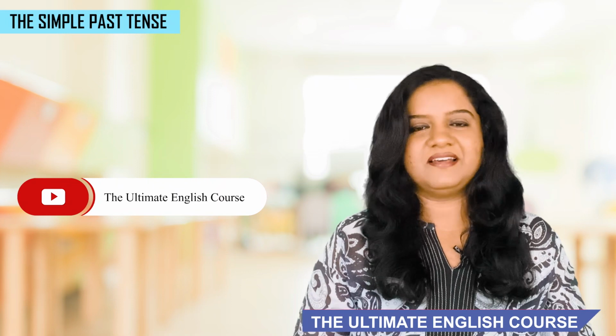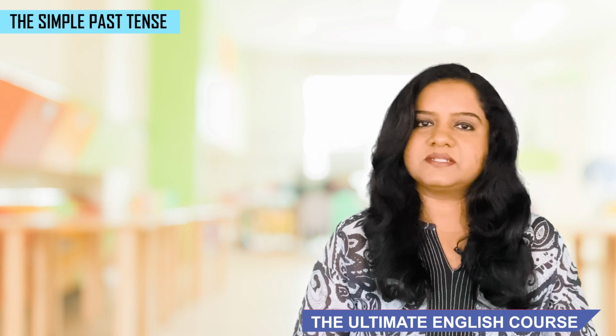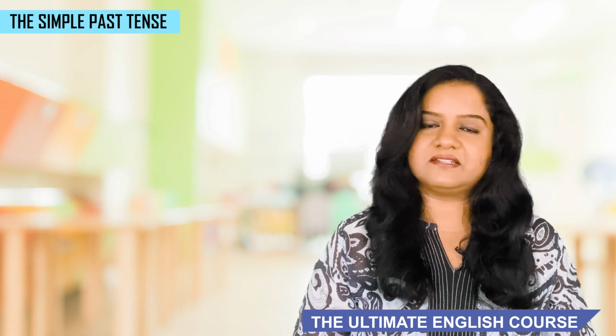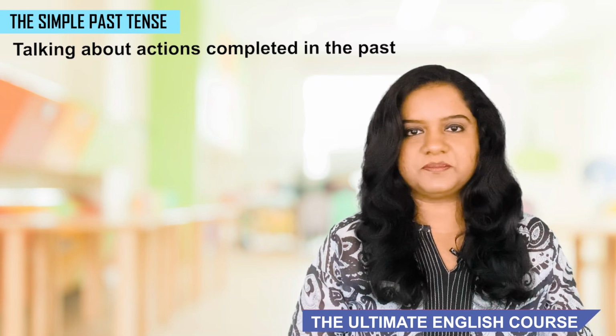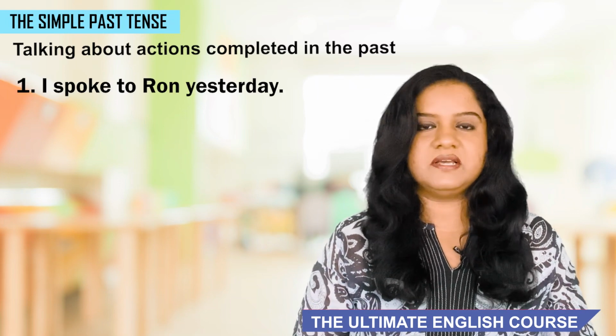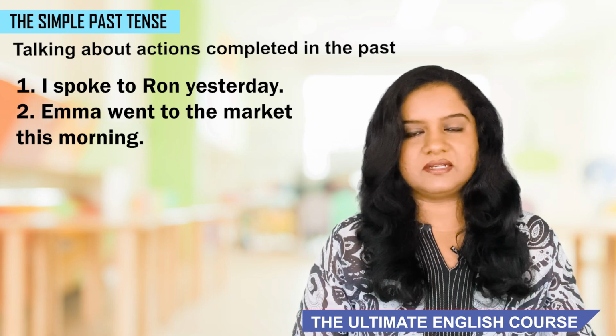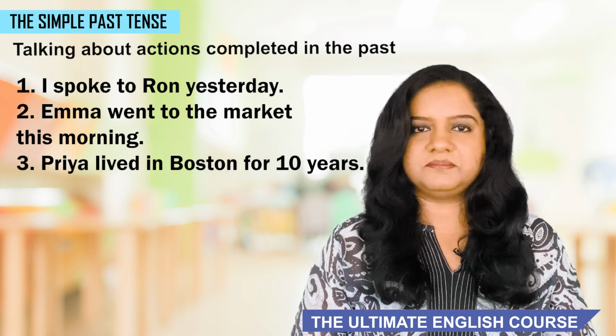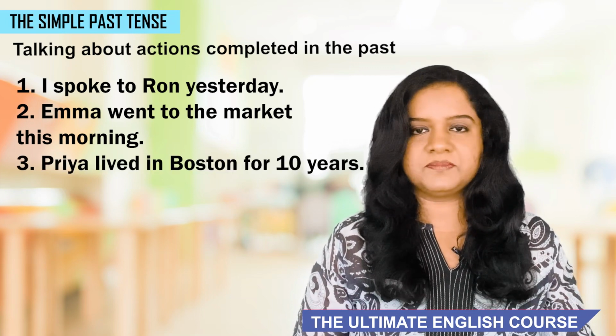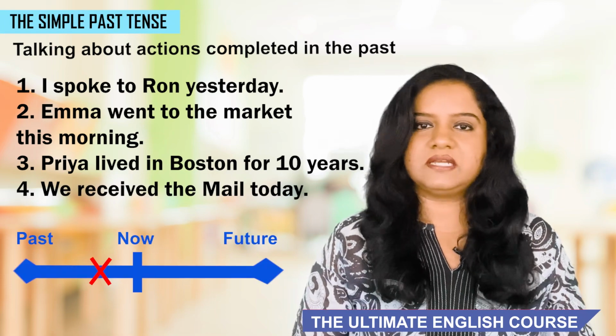Let's start. First, let's look at some examples that talk about actions completed in the past. The first one, I spoke to Ron yesterday. The second one, Emma went to the market this morning. Third one, Priya lived in Boston for 10 years. And the fourth sentence, we received the mail today.